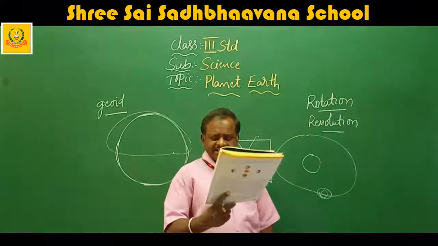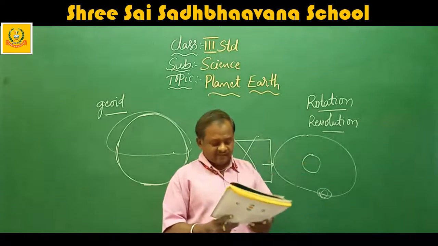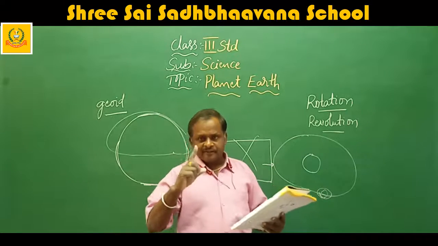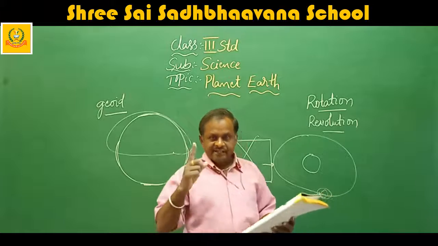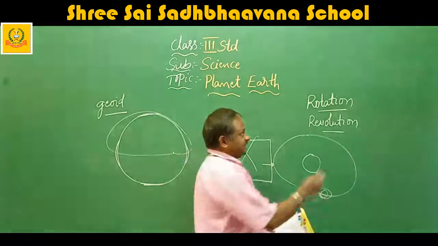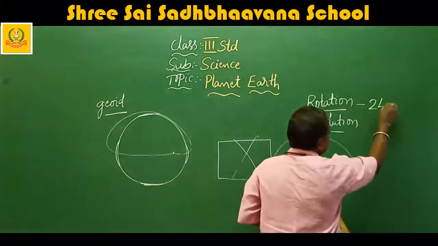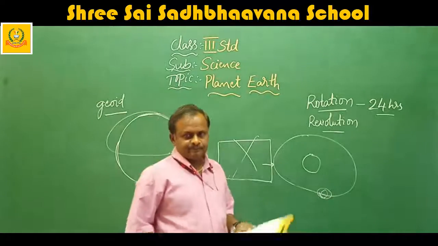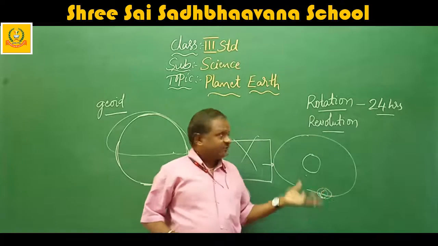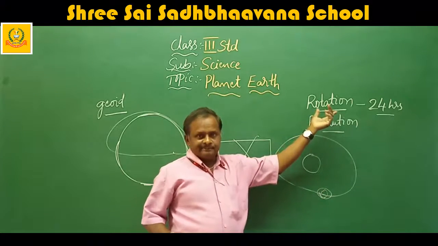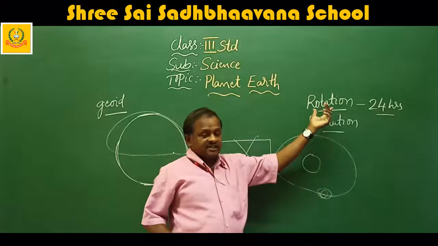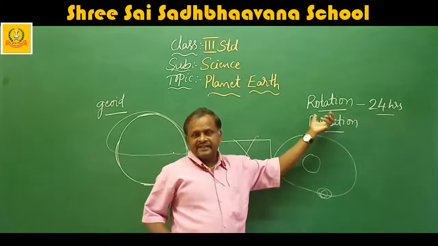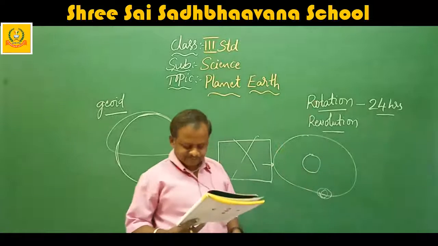It takes 24 hours or 1 day for the earth to make one rotation on its axis. That means from the starting point to the same point again, it will take 1 day. That is 24 hours to complete one rotation. That is what we call 1 day. By this rotation we are getting day and night.